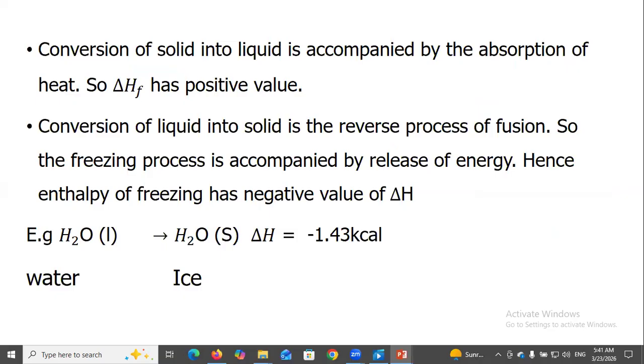Conversion of solid into liquid is accompanied by the absorption of heat, so ΔH fusion has a positive value. Conversion of liquid into solid is the reverse process of fusion, so the freezing process is accompanied by release of energy. Hence, enthalpy of freezing has a negative value of ΔH.